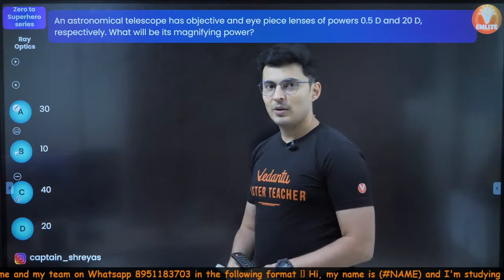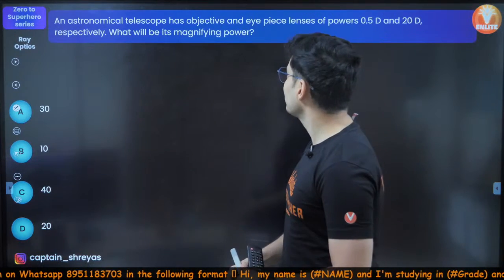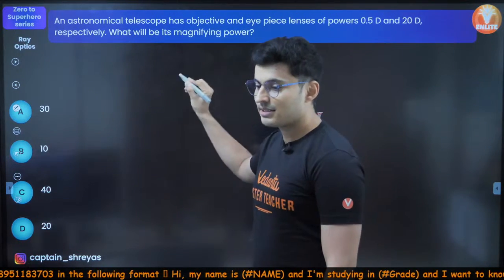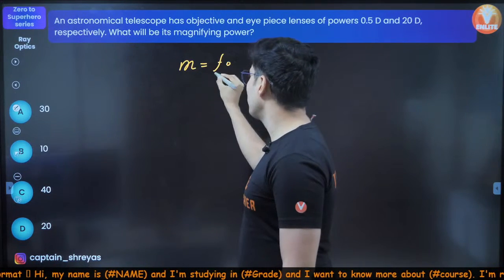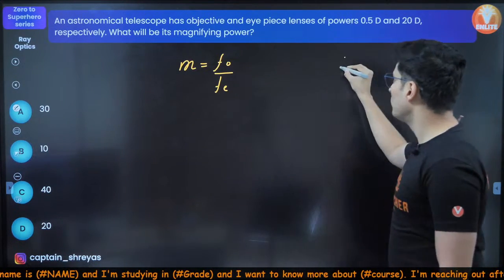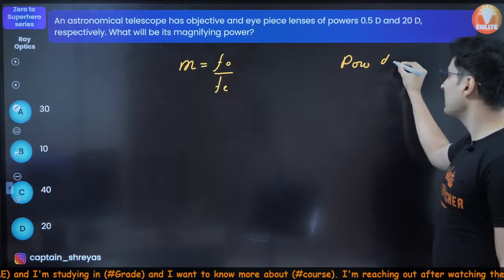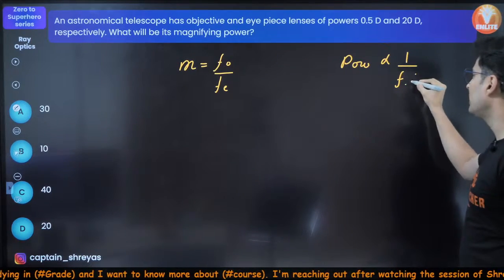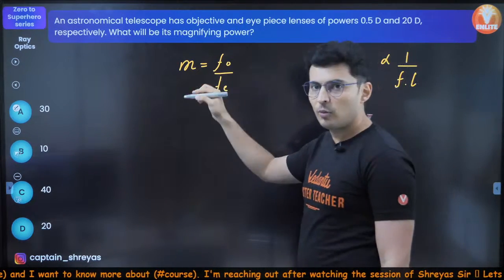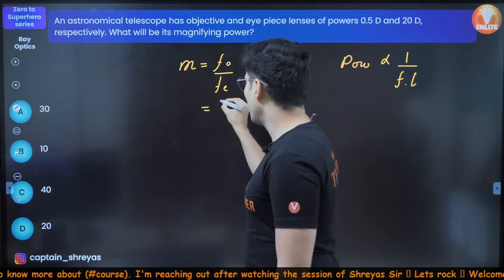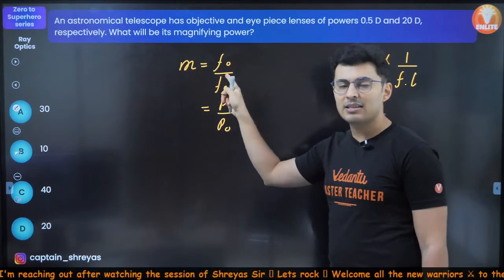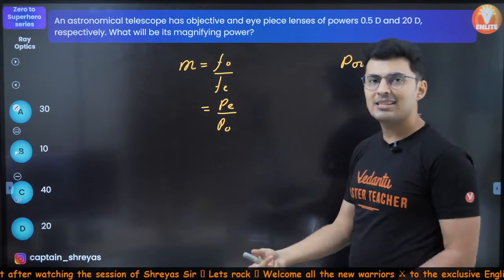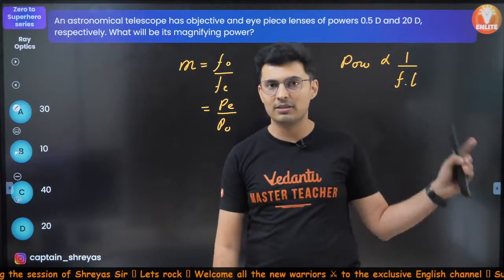Okay, so what do you guys think about this? The power of both the lenses of the telescope is given. Magnifying power, I just told you, is FO by FE. But we all know power is inversely proportional to the focal length. That means if FO by FE is given, then power of eyepiece by power of objective will be exactly the same ratio as FO by FE. Just invert it because there is an inverse relationship.